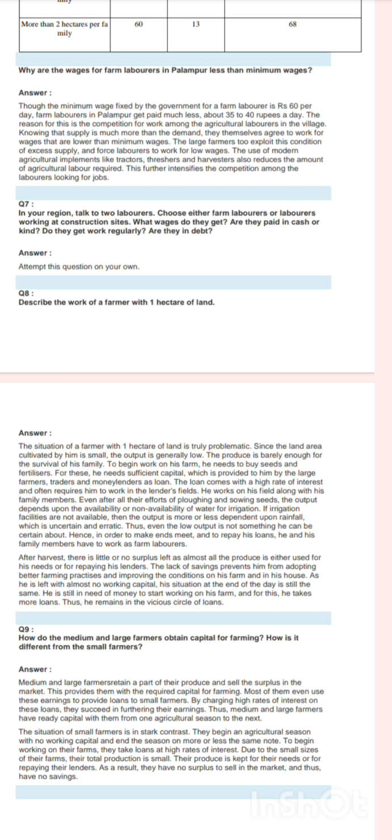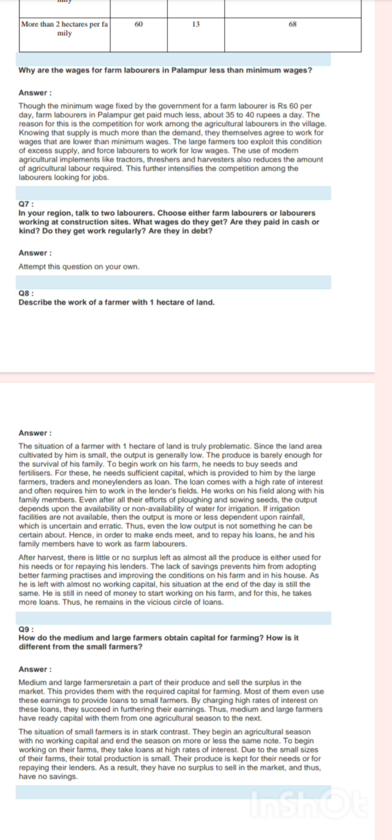Knowing that supply is much more than the demand, they themselves agree to work for wages that are lower than minimum wages. The large farmers too exploit this condition of excess supply and force laborers to work for low wages. The use of modern agricultural implements like tractors, threshers, and harvesters also reduces the amount of agricultural labor required. This further intensifies the competition among the laborers looking for jobs.